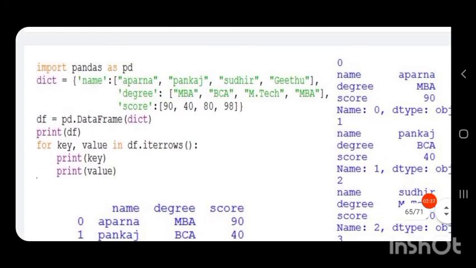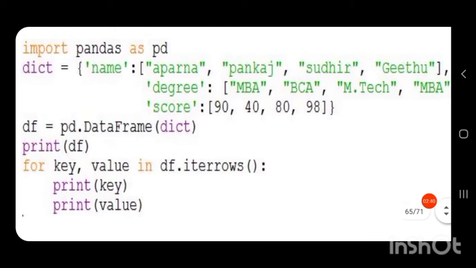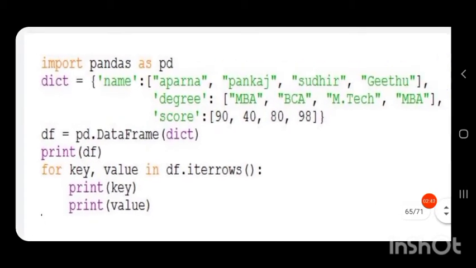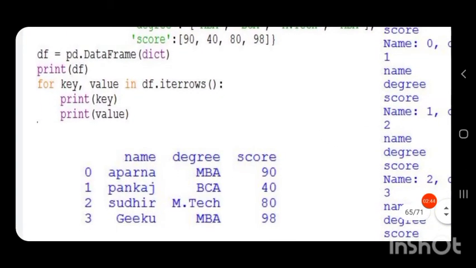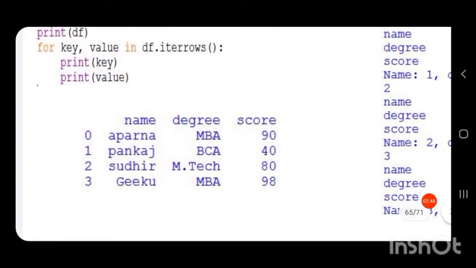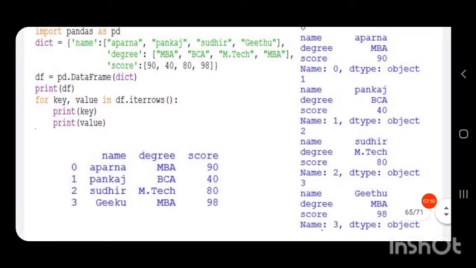These were the keys of the dictionary dict. When we converted this into the data frame, these keys became the column names. And the row indices are 0, 1, 2, 3 because we didn't specify any index. So it is by default 0, 1, 2, 3.